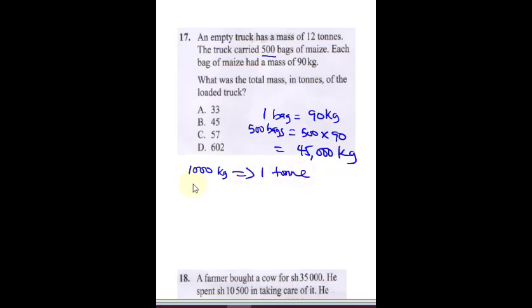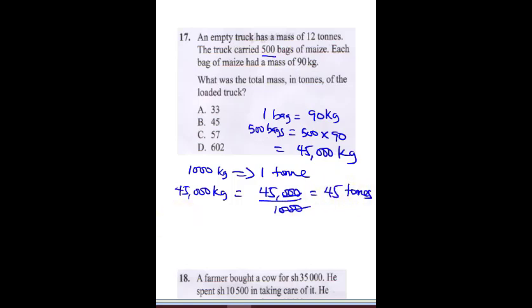So that means 45,000 kg is going to be 45,000 divided by 1,000. So we cancel the 3 zeros, you're going to get 45 tons.